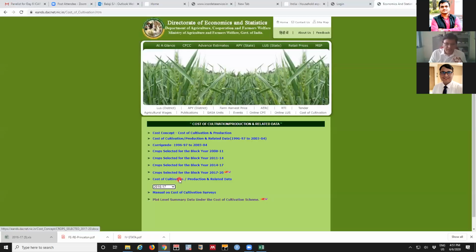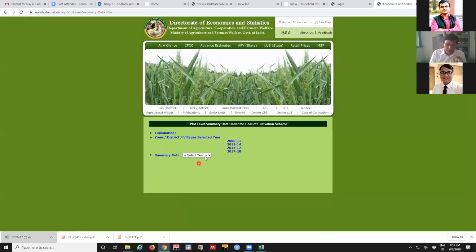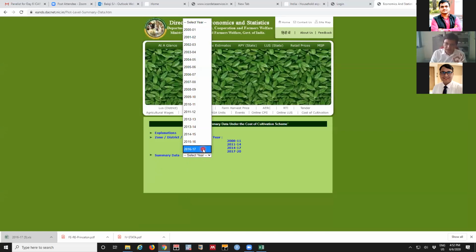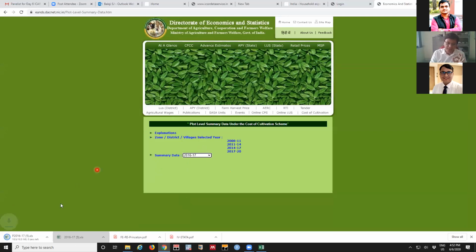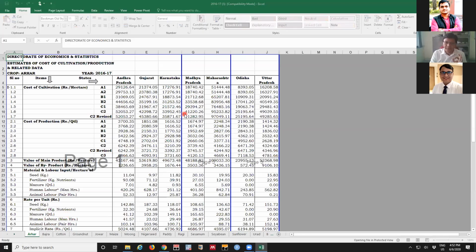Other rich databases like plot level data. Means in NSSO, we are saying each household is surveyed. What is the characteristics of household that is recorded. In plot level data, for each plot of land, what is the crop behavior that is recorded. As we saw earlier, we have to just click on the year for which we want the data. It will get downloaded automatically. And this is again in ready to use form.